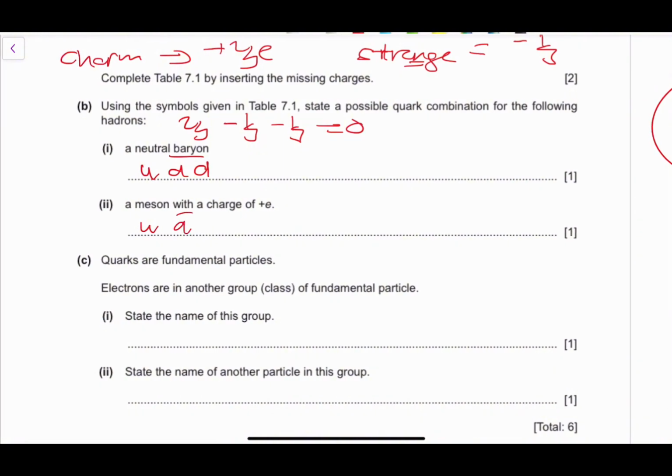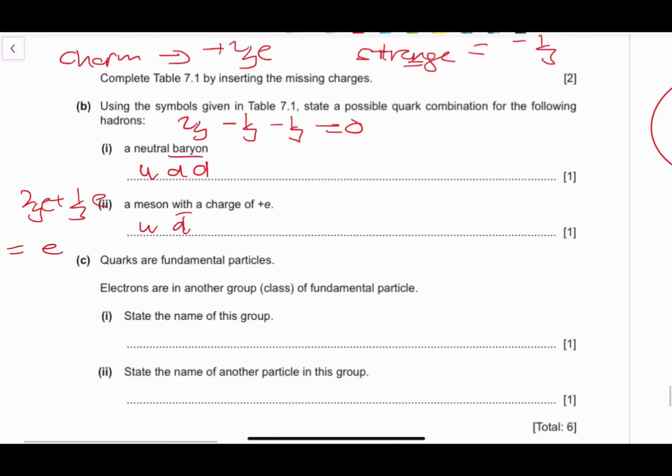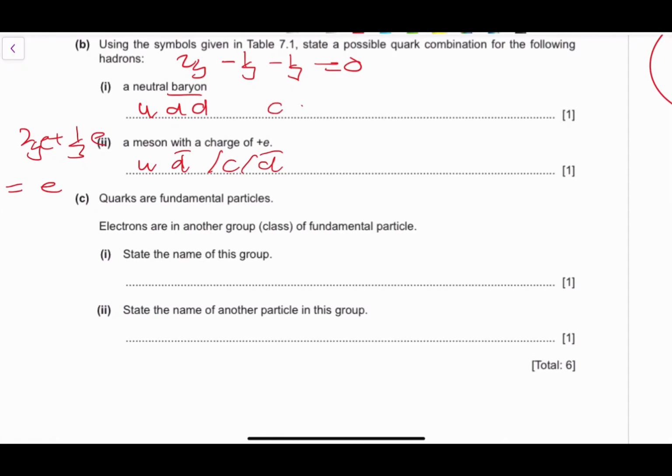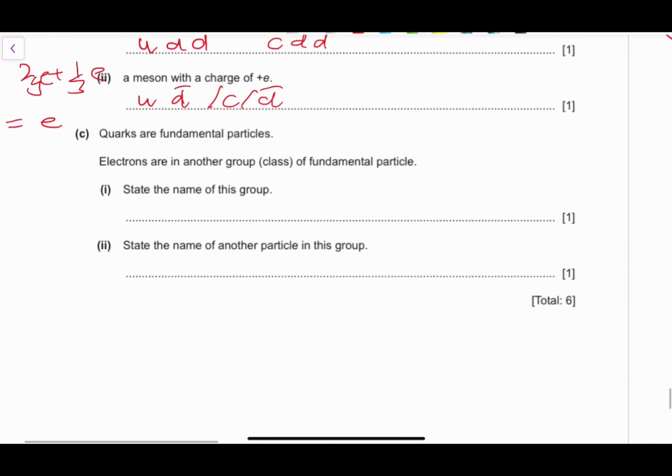An up quark is 2 over 3, anti-down is 1 over 3, that adds up to 2 over 3 e. An up and anti-down. It can also be a charm and an anti-down, which can also give that answer. Even here, it can be a charm as well as a down quark and another down quark. So very important to keep that in mind.